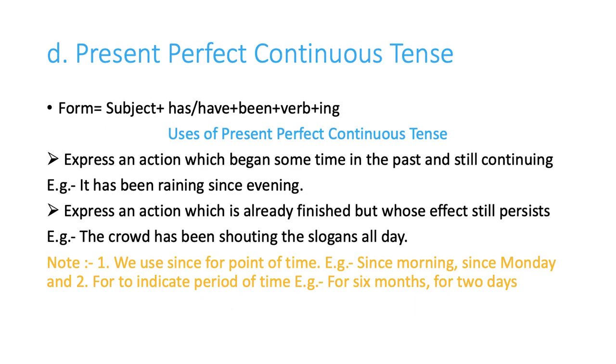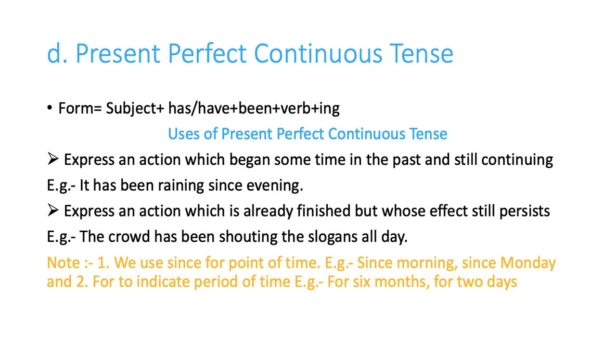Now we are moving to the present perfect continuous tense. The formation is subject plus has or have plus been plus the verb ing form. So what are the uses, children, of the present perfect continuous? Yes, it expresses an action which began sometime in the past and is still continuing. For example, it has been raining since evening. So this action began sometime in the past and it is continuing. Rain is still going on, children.